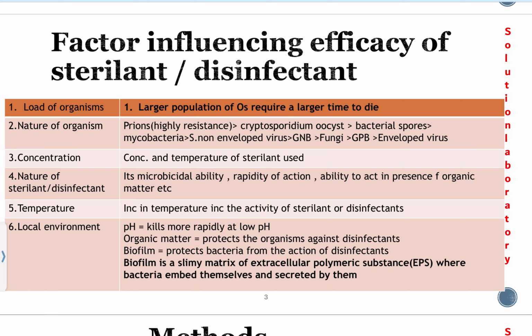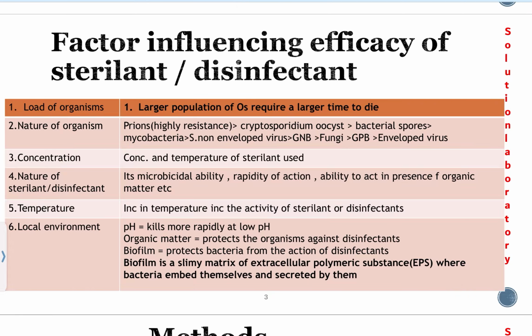Number one, load of organisms. If the organism load is high, it requires a longer time to kill or destroy those organisms.